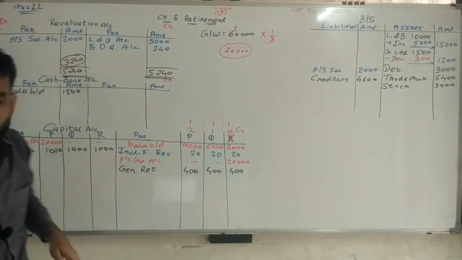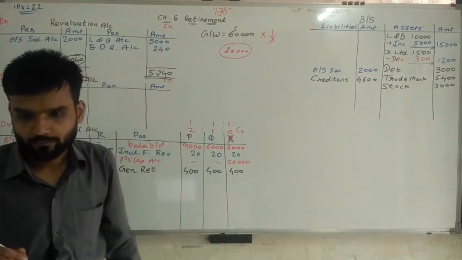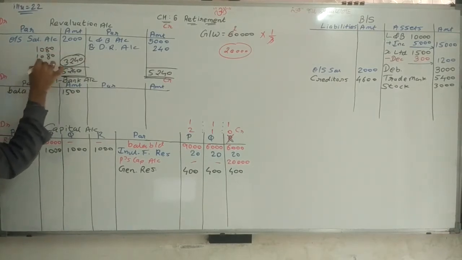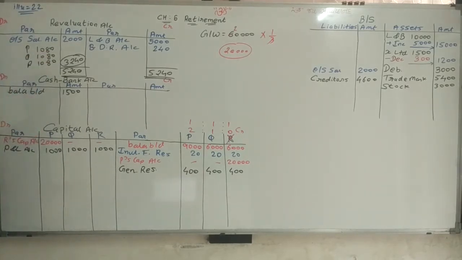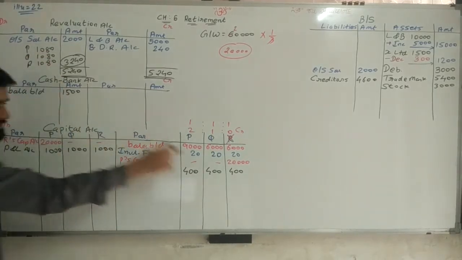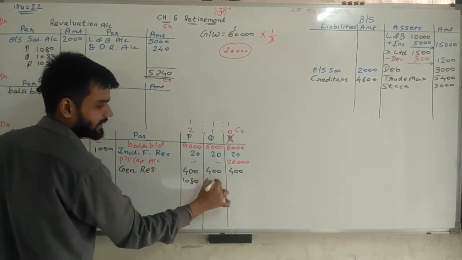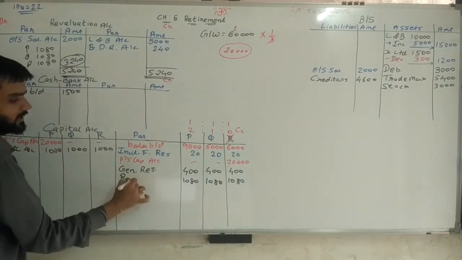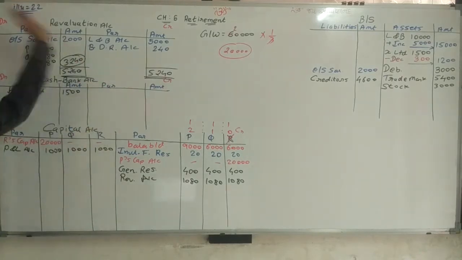Now this 3,240 is distributed among the partners in the old ratio. So 1,080, 1,080, 1,080. In P, Q, R's capital accounts you have to write the cross entry here, 1,080, 1,080, 1,080. Revaluation account, simple. Revaluation cleared.